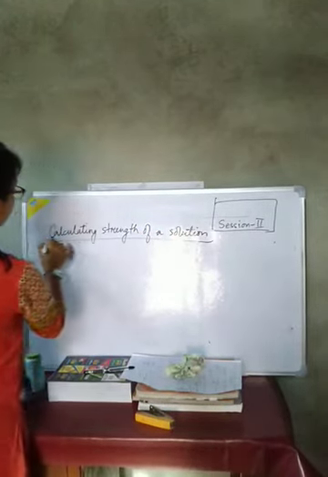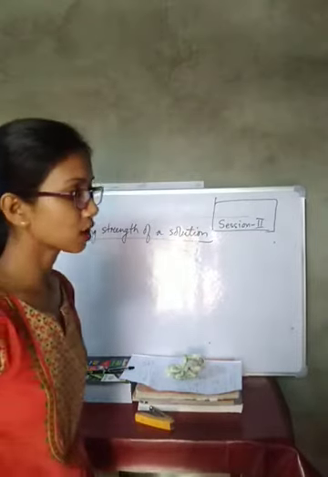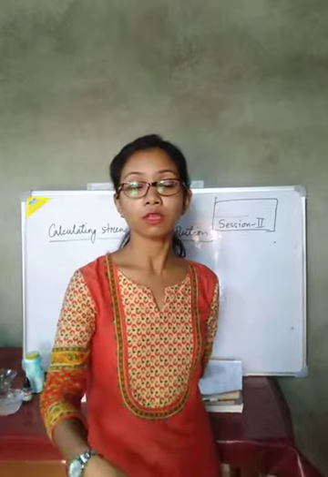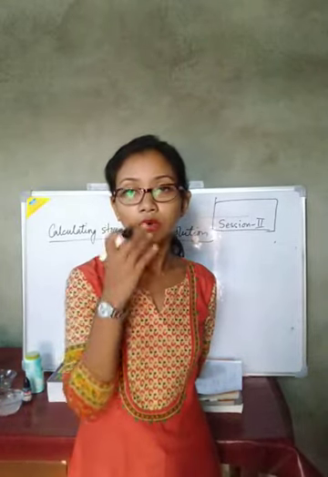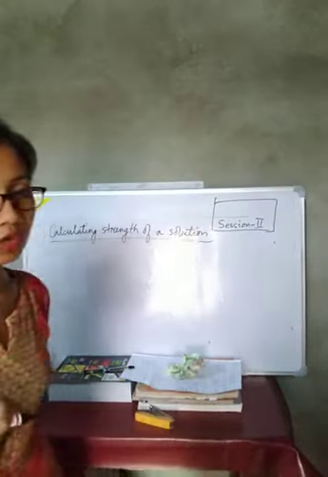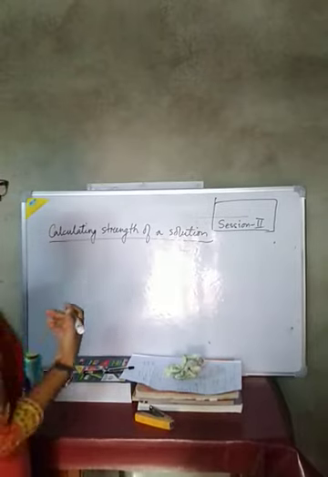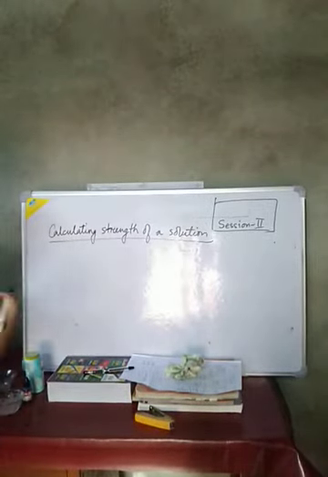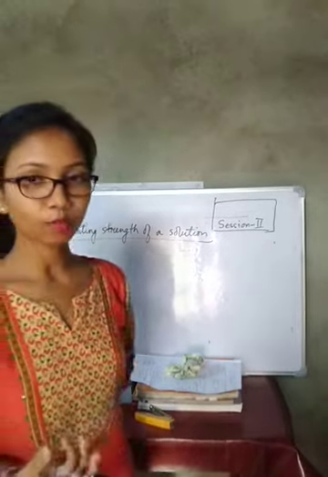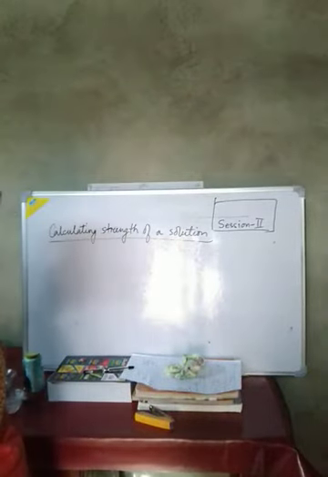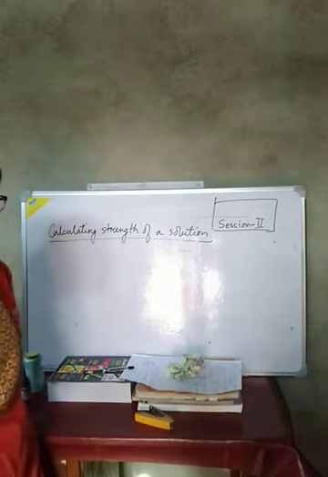Calculating the strength of a solution. How to calculate the strength of a solution? Strength of a solution means what amount of solute is dissolved in the solution. Whenever we divide the amount of solute present by the amount of solution and multiply by 100%, we get the percentage of the solution, or the strength of the solution.